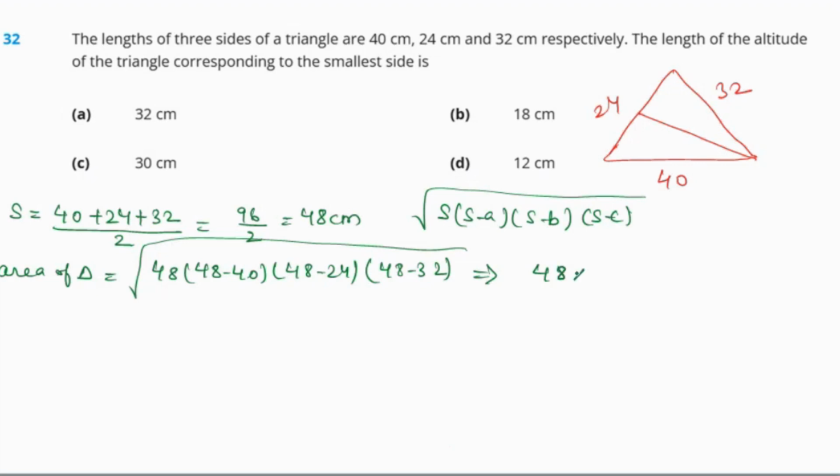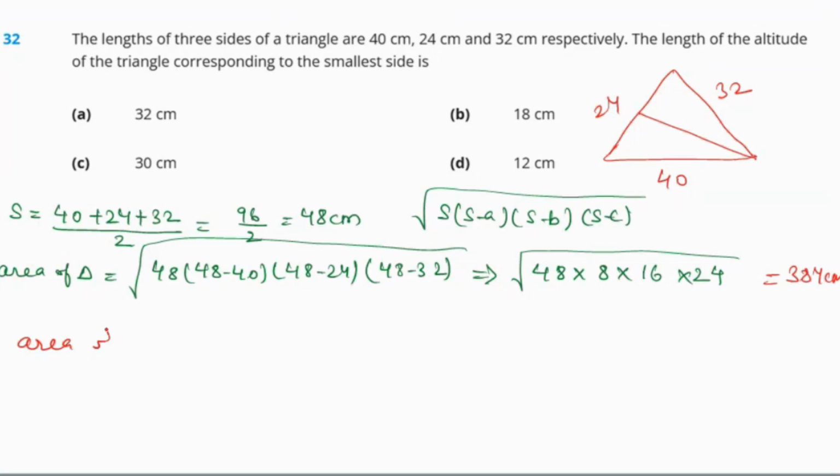So we get 48 times 8 times, and when we subtract 48 and 24 we get 24, and 48 minus 32 is 16. If we simplify and solve it further, after solving everything we get 384 centimeters square as the area.